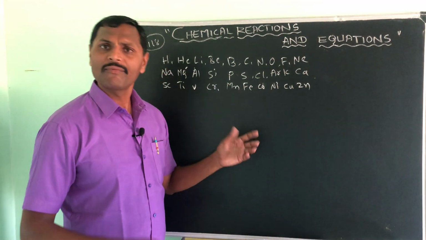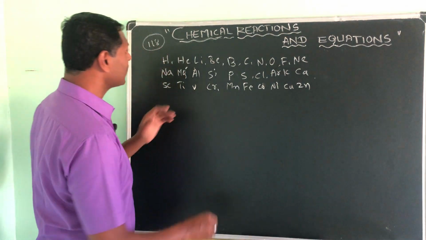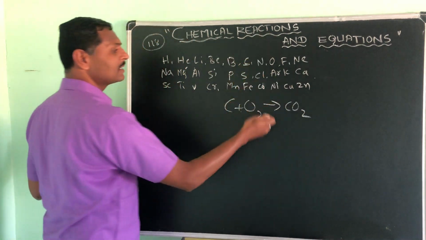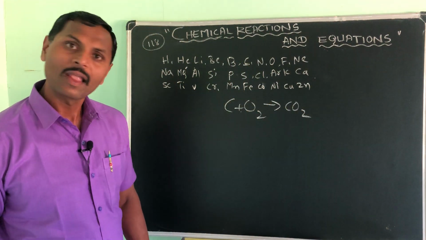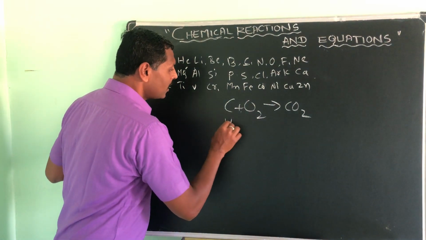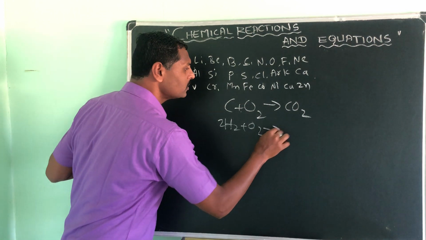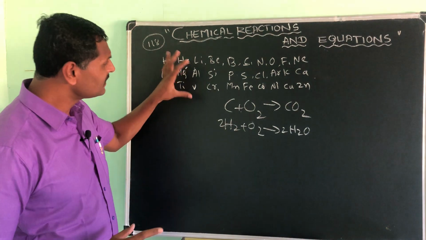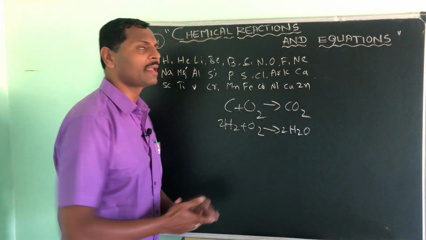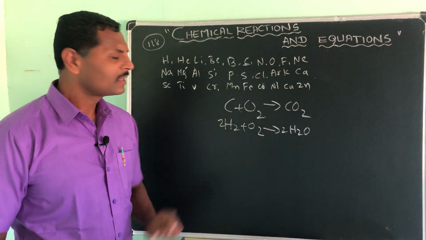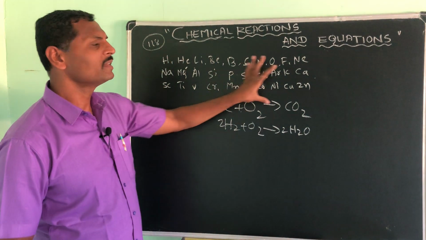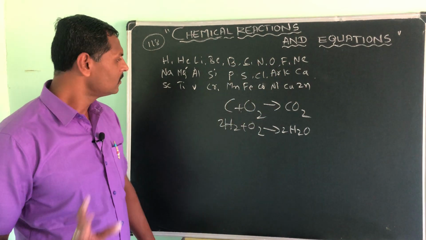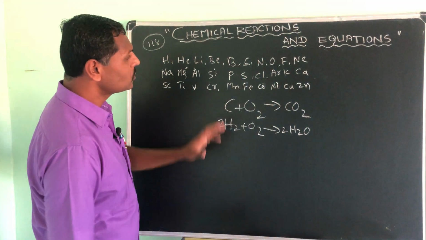So what are these all things? Of course these are the chemicals. Suppose if you take carbon, see here, carbon when it reacts with the oxygen gives carbon dioxide, and you are saying, sir, this is a chemical reaction. And you take hydrogen, H2 plus O2, it gives 2H2O, and you are saying, yes, it is a chemical reaction. See how these elements are helping you to study this chemical reaction, isn't it? That's why I am telling you, please be thorough with at least, please learn by heart these at least 30 elements. Understood? Okay then.